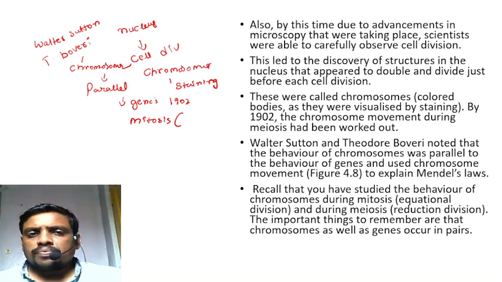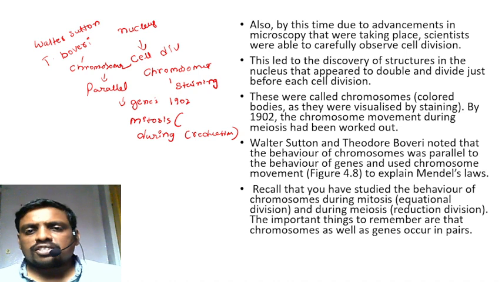During prophase, chromosomes are thread-like structures in the form of a small mass. Whereas during meiosis, you can see the process of reduction division.